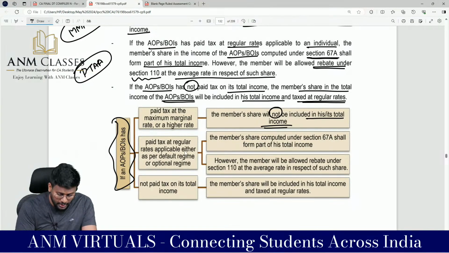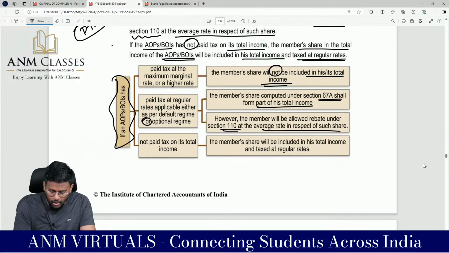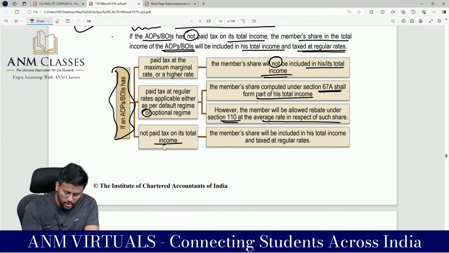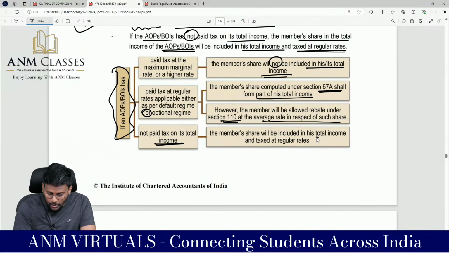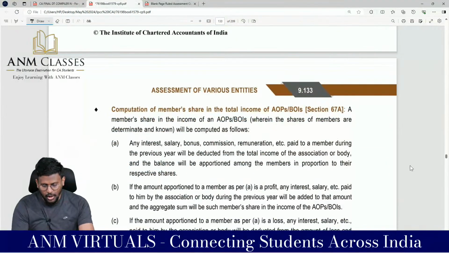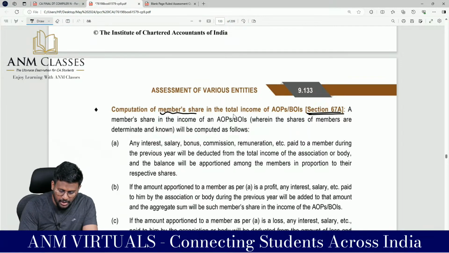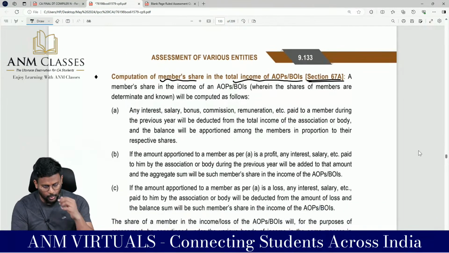Paid tax at regular rate applicable either as per default tax regime or optional tax regime, then the member share computed under 67A shall form part of his total income. However, the member will be allowed rebate under 110 at the average rate in respect of such share. Not paid tax on its total income, member share will be included in its total income and taxed at regular rates. That's it. So how to calculate the 67A? That is computation of member share in the total income of AOP or BOI.